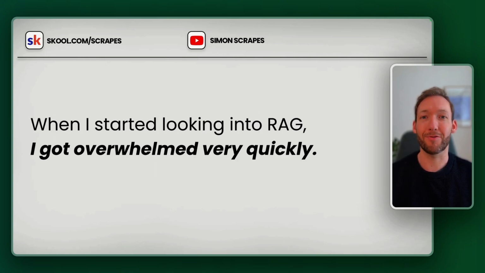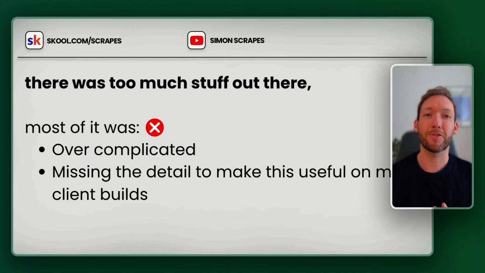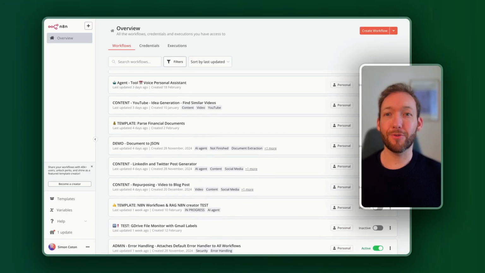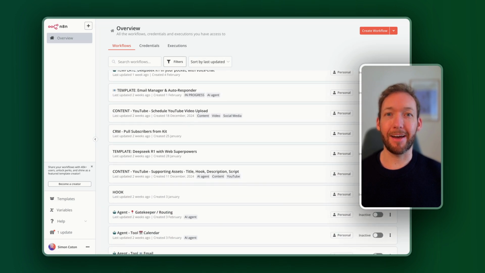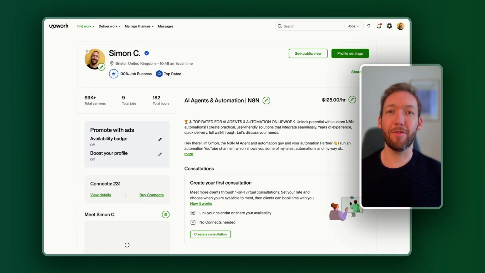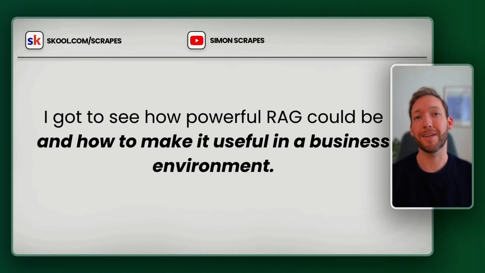When I started looking into RAG, I got overwhelmed very, very quickly. There was so much stuff out there, but most of it was a little bit overcomplicated, but also missing the detail to make it actually useful on my client builds where we could build a high quality end product. And only after making hundreds of workflows within N8N, getting a top rated Upwork profile for selling AI agents and automation to other businesses, was when I really got to see how powerful RAG could be and how to make it actually useful in a business environment.